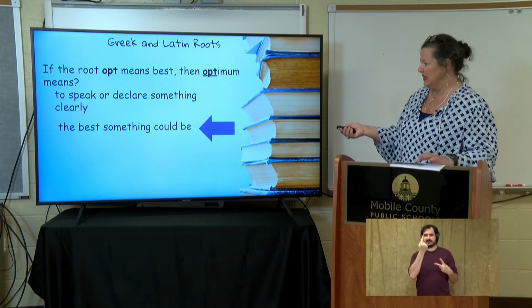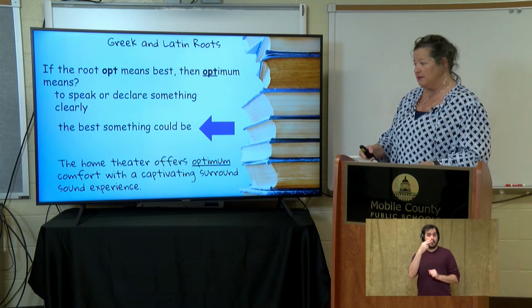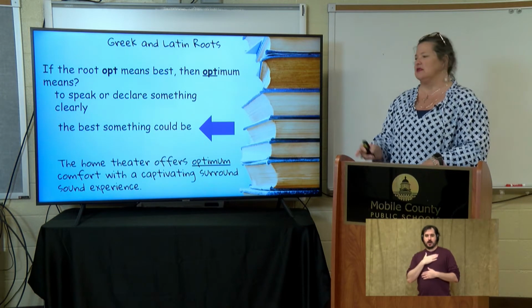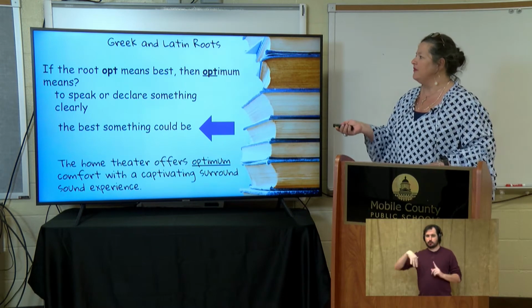Let's look at it in a sentence. The home theater offers optimum comfort with a captivating surround sound experience. So, it's the best comfort in the home theater. Good job.